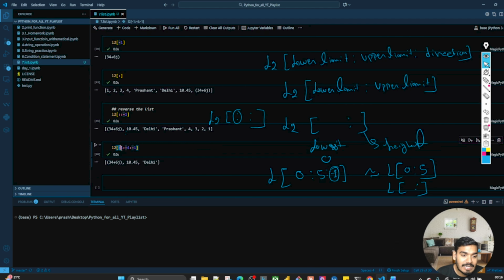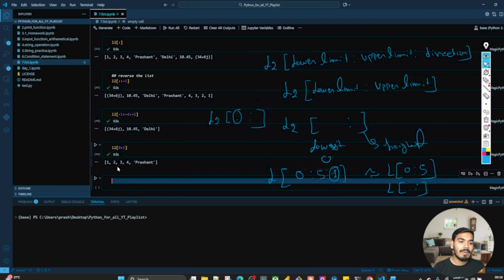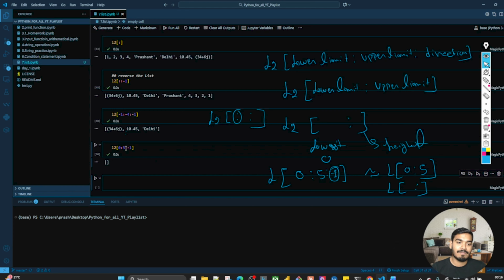So this is basically my index range, and this one is the direction, that I am going from right to left. Clear? Now one more question. L2 of, let's say I write 0 to 5. Okay, I'll get the values. But as soon as I write -1 over here, what will it do? We'll get nothing. Why? Because you are giving 0 to 5, which is nothing but left to right, but you are giving the direction this way. How is it possible to access that? So how is it happening over here?